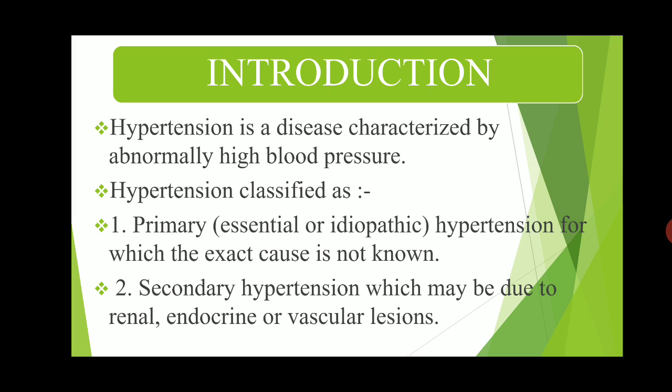The drugs used in the treatment of hypertension act by reducing the cardiac output or reducing the total peripheral resistance without correcting the cause, and they are called antihypertensive drugs. What is the meaning of hypertension by WHO? It is defined as a state in which systolic pressure is 150 mm Hg or more, and diastolic pressure 95 mm Hg or more. Okay, this is the introductory part of hypertension.